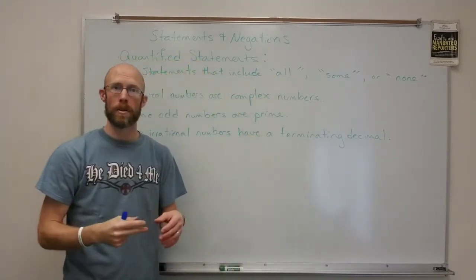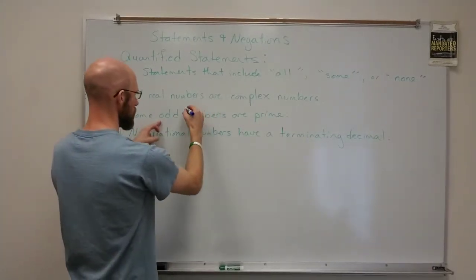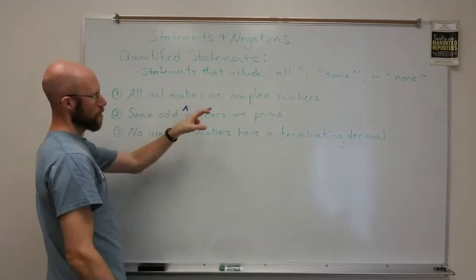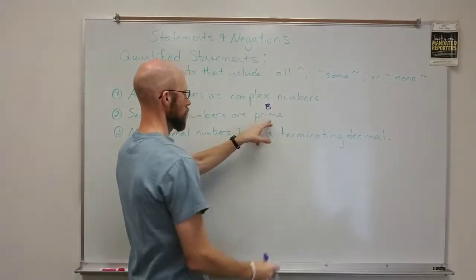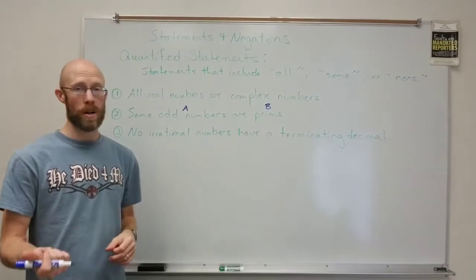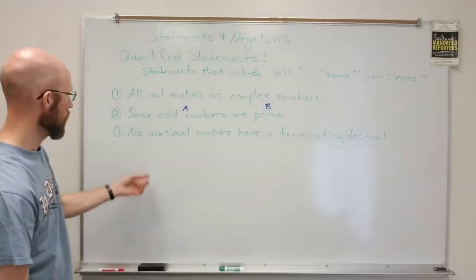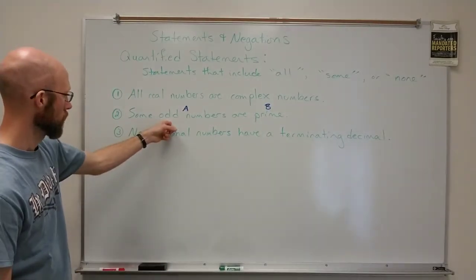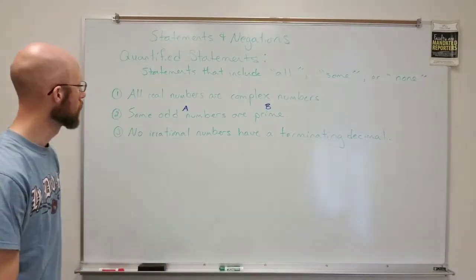All right, we're going to label our two sets A and B. So here, some odd numbers, let's call the odd numbers A, are prime. Let's call the prime numbers B. Prime numbers are numbers that are only divisible by 1 and itself when we're talking about integers. And the odd numbers, of course, are anything not divisible by 2.